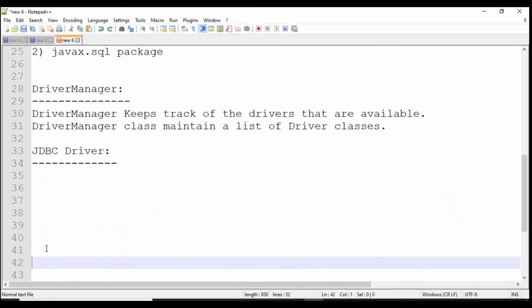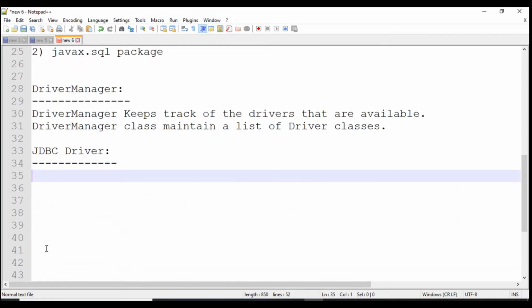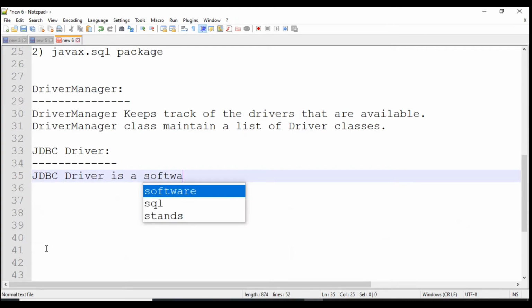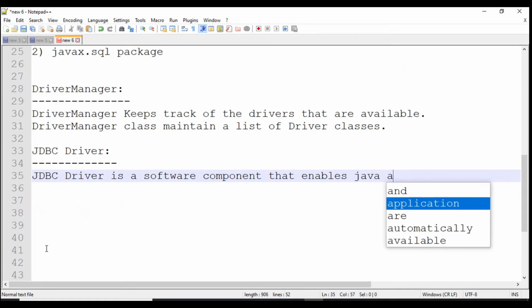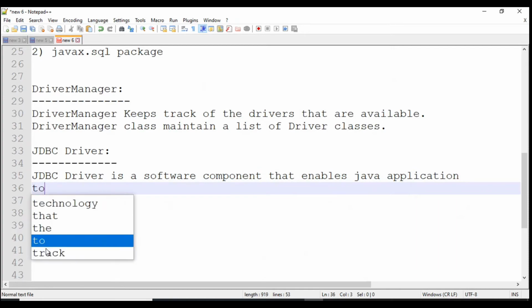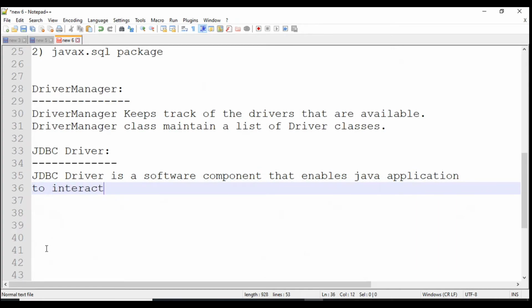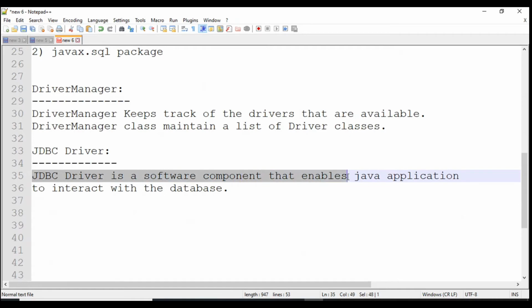Now what is a JDBC driver? A JDBC driver is a software component that enables a Java application to interact with a database.